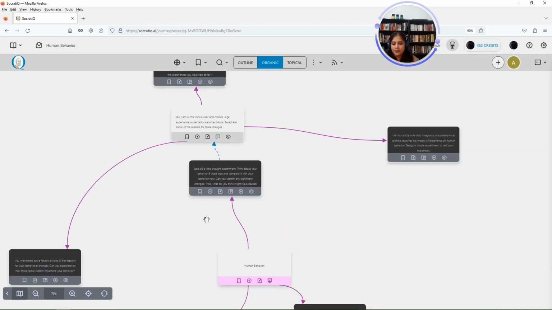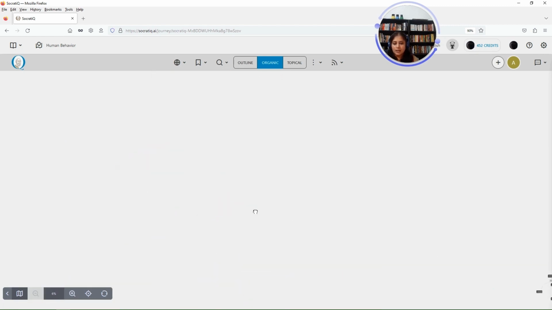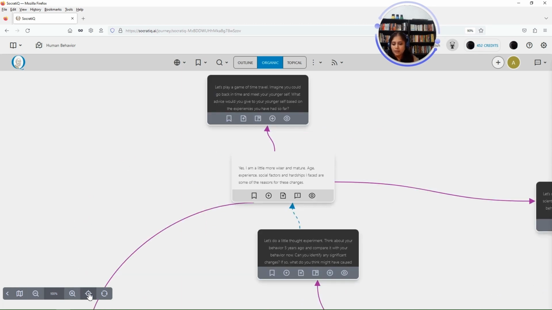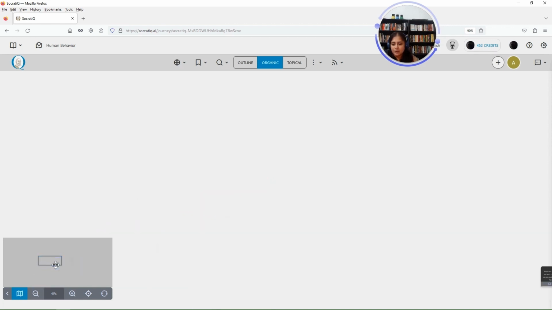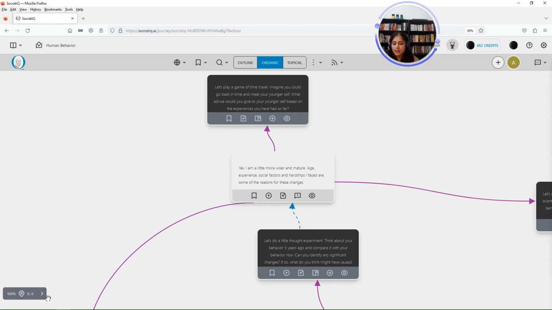And let's say your canvas is huge and your exploration got lost. You can do this, click on this and focus on the inquiries and get them back. If you know which particular part the inquiries are in, you can use this to navigate and again bring it back. I have closed the map. This is the organic mode. We also have the outline and the topical mode.